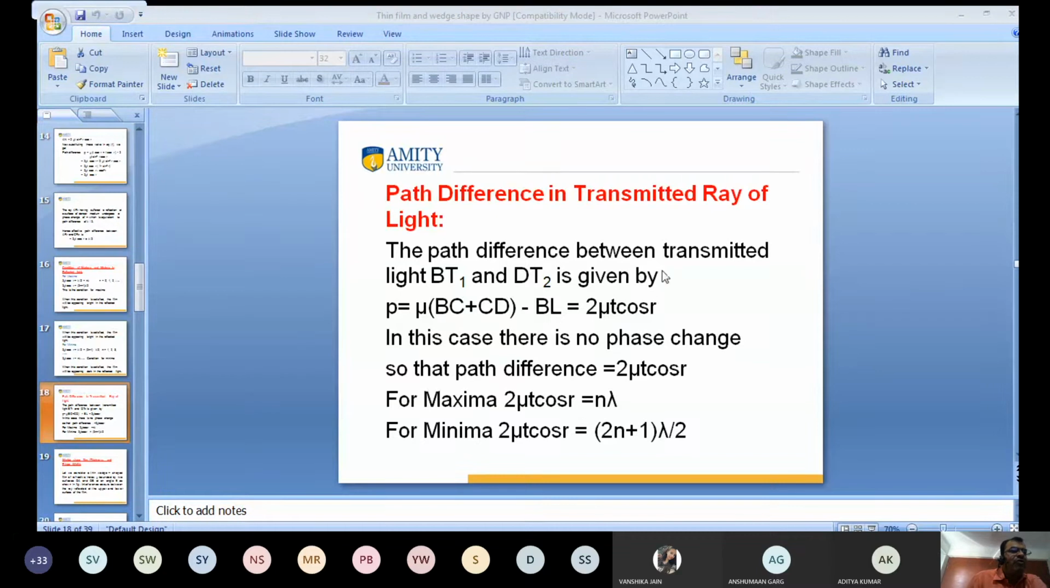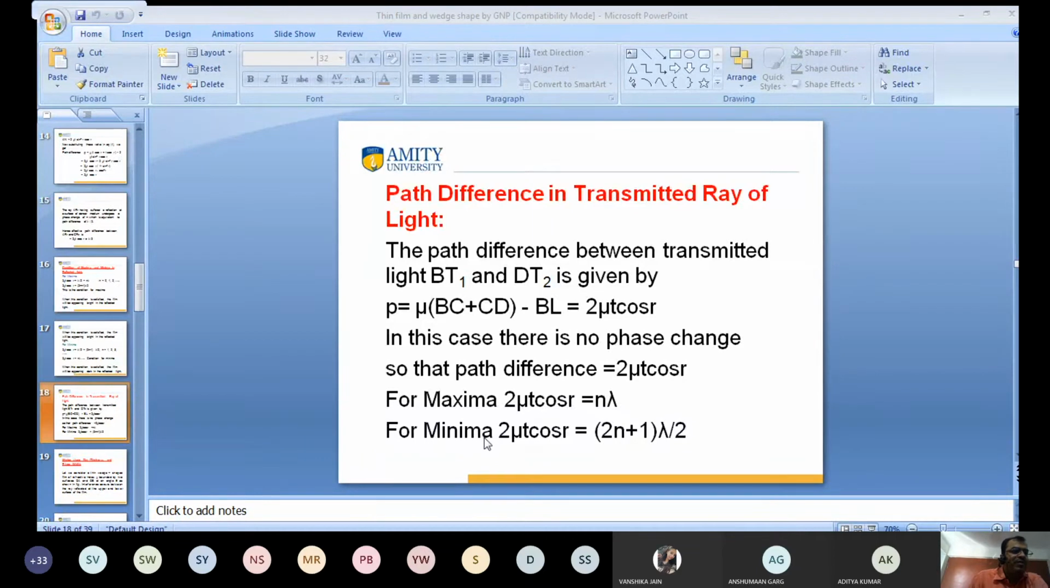The same value will come. What is the value? It will be equal to 2 mu t cos r. The path difference in the transmitted ray of light is 2 mu t cos r. And in this case, there is no phase change, because when light passes from a denser medium to a rarer medium there is no phase change. So the exact path difference is 2 mu t cos r.